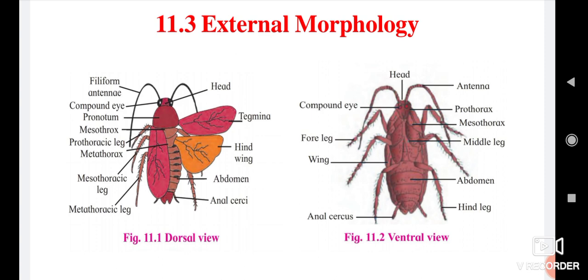Each body segment is covered by 4 chitinous plates called sclerites, namely dorsal tergum, ventral sternum, and 2 lateral pleura. Body division: the body of cockroach is divided into 3 regions, namely head, thorax, and abdomen.